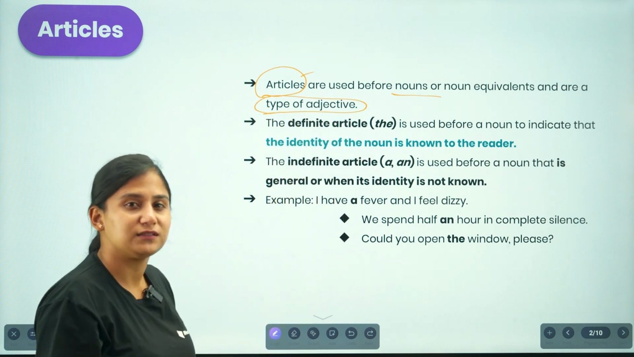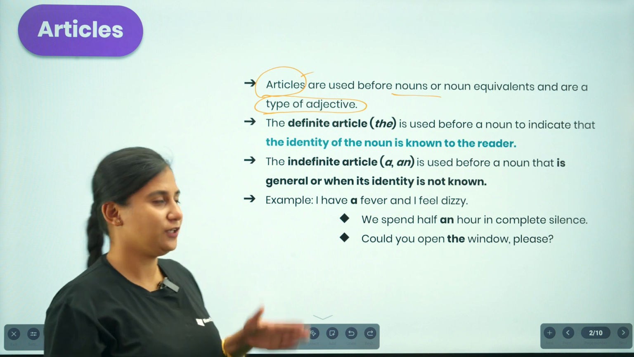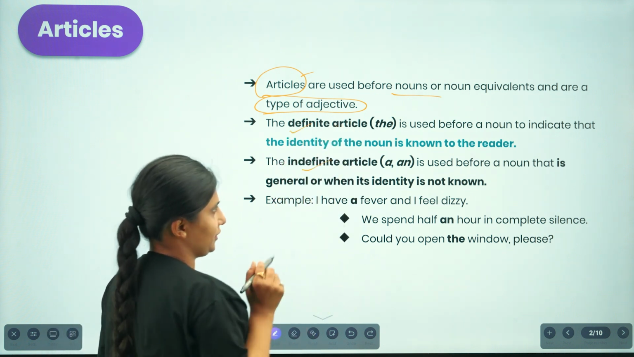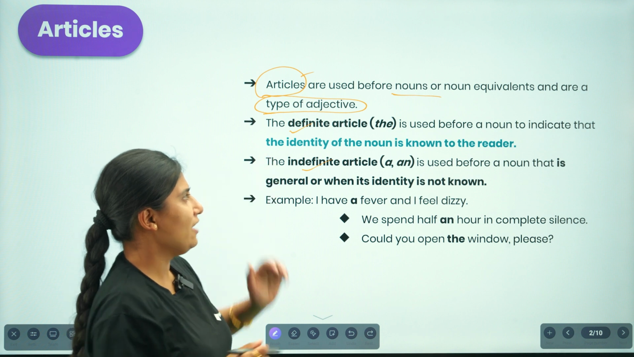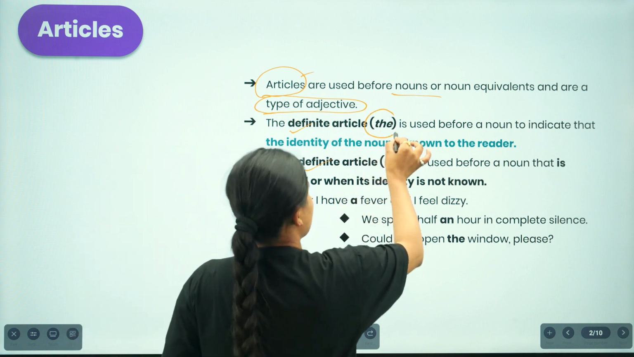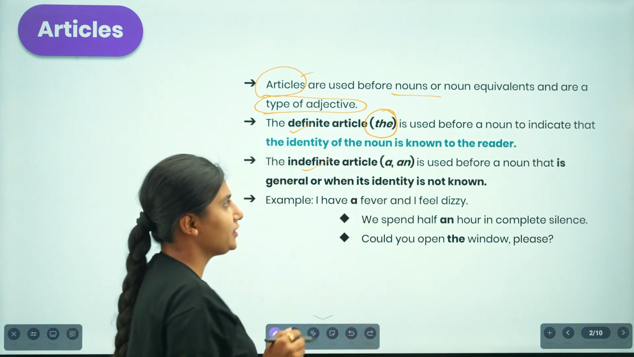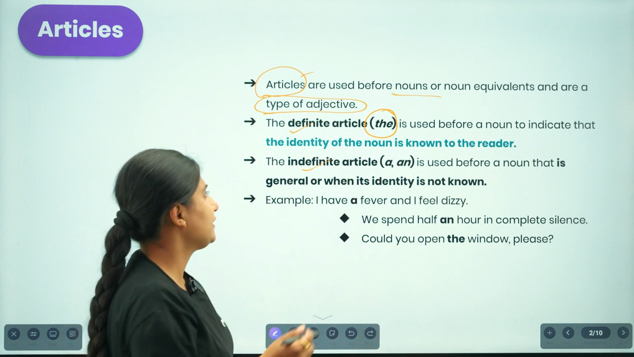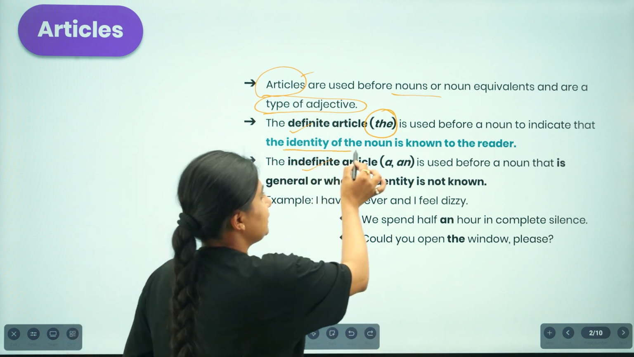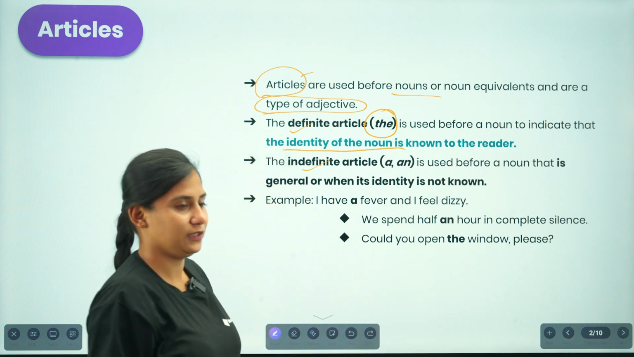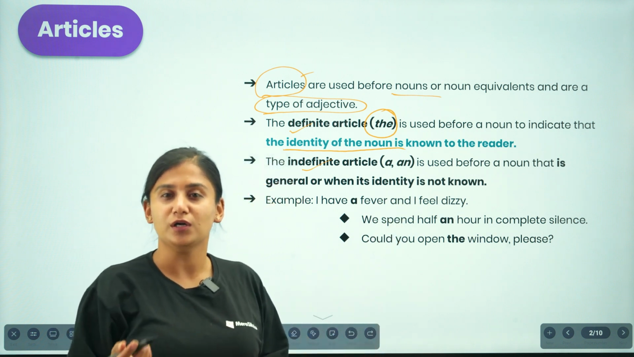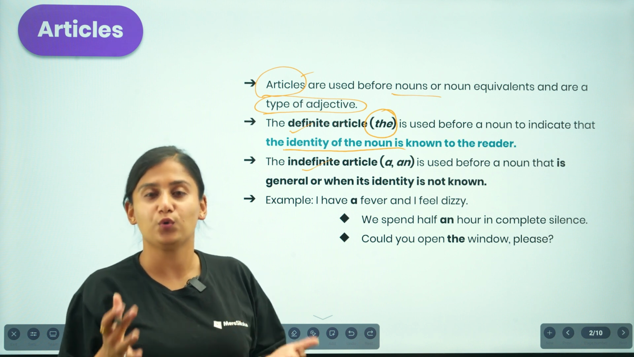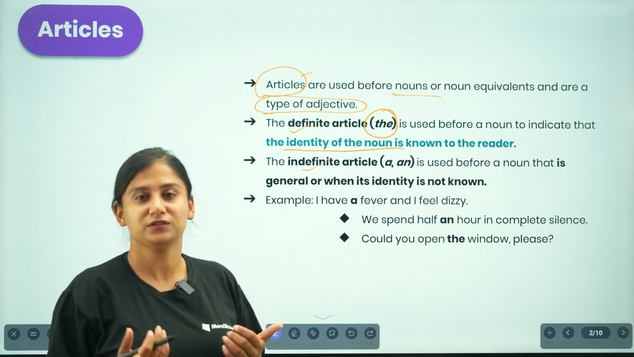Talking about articles, we have two different types. The first one is the definite article and the next one is the indefinite article. We recognize "the" as a definite article, and it is always used before a noun to indicate that the identity of the noun is known to the reader. So we use the definite article "the" whenever the listener knows what the speaker is talking about.